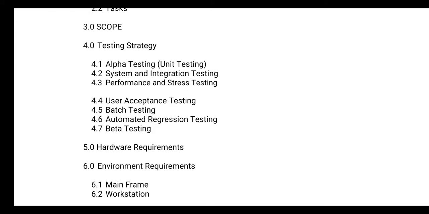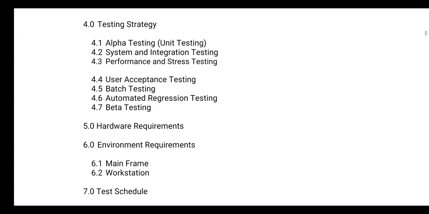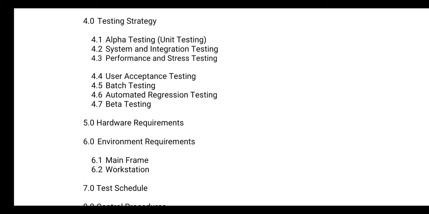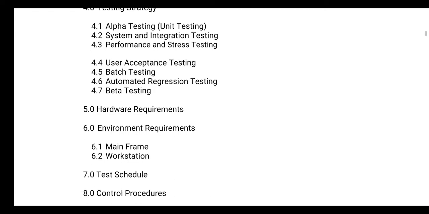Then you need to specify the strategy like integration testing, stress testing, performance testing, acceptance testing, batch testing, automated regression testing, or beta testing. You need to specify the specific strategy to test the particular module.